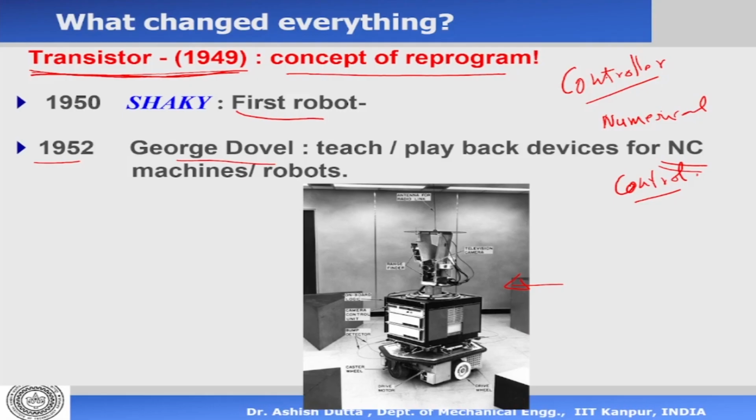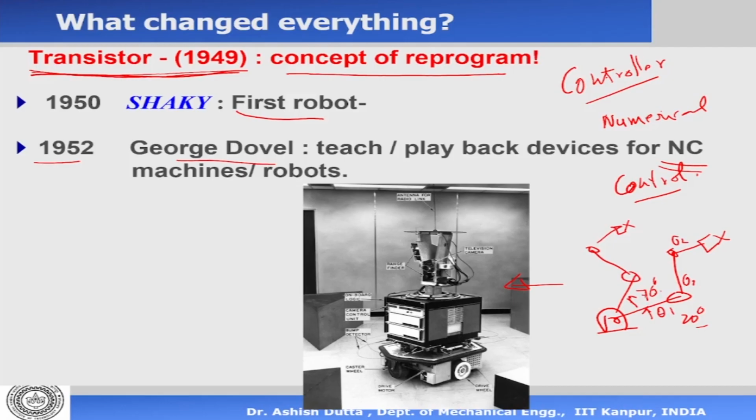Say, for example, if there is a serial arm here, this is just an example of a serial arm. If the arm is here, you want it to go there. What you will do is change the angles: theta 1, theta 2, theta 3. Suppose it is at this angle, you'll give it a different angle. So this is maybe 20 degrees, and you want it to go to 70 degrees. These are numbers, 20 and 70 are numbers. So we control this robot using numbers: I am at 20 degrees, I want to go to 70 degrees.